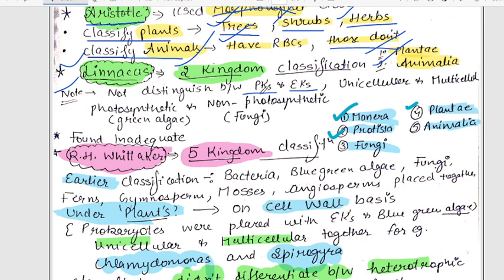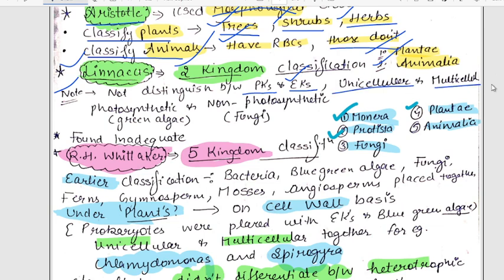What are prokaryotes? Prokaryotes do not have a well-defined nuclear membrane, and they also do not have well-defined membrane-bound organelles, whereas eukaryotes have a very well-defined nuclear membrane and membrane-bound organelles.